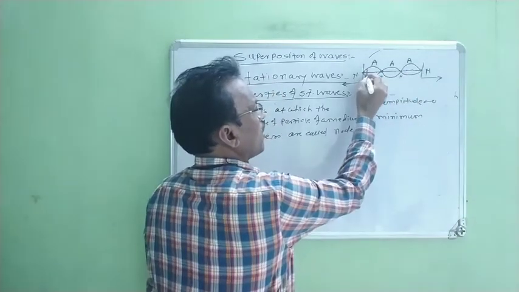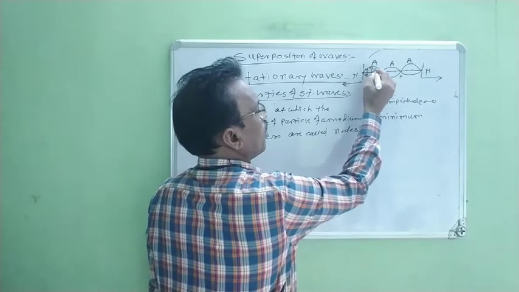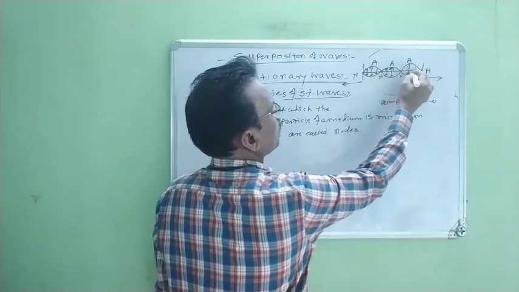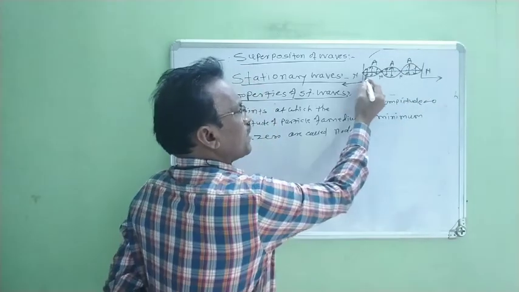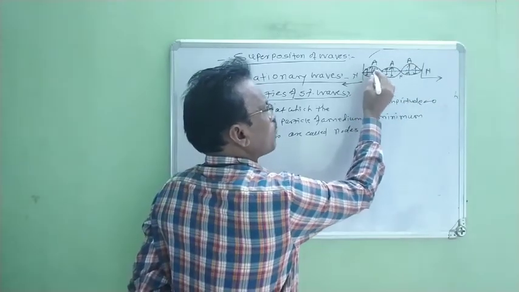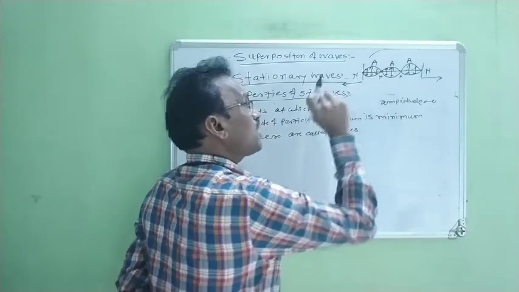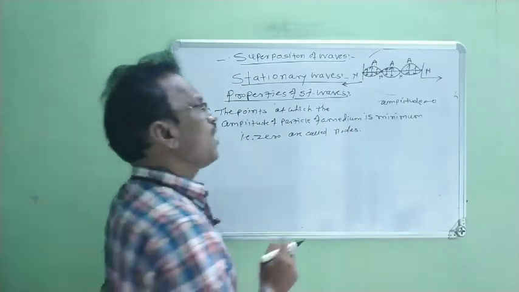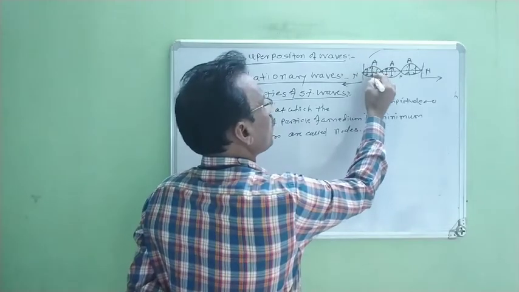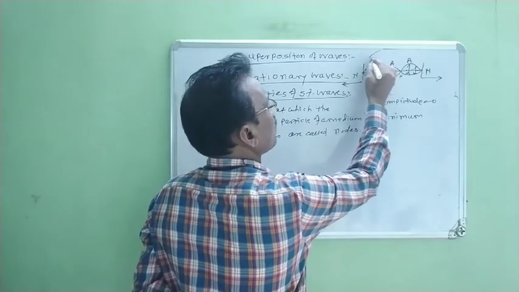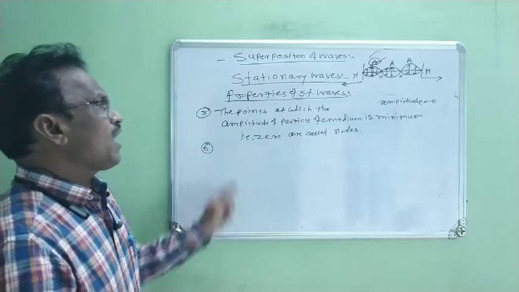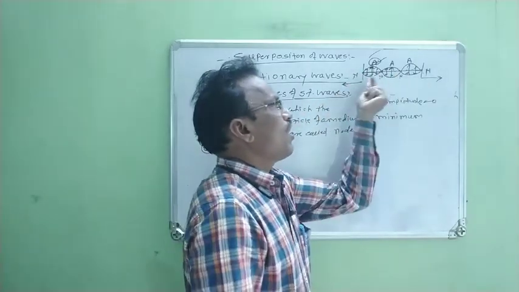Now, all these other remaining particles vibrate about their mean position, meaning they have some amplitude. Right? Now, the maximum amplitude for this particle is A. Therefore, again, there are some points along this string.